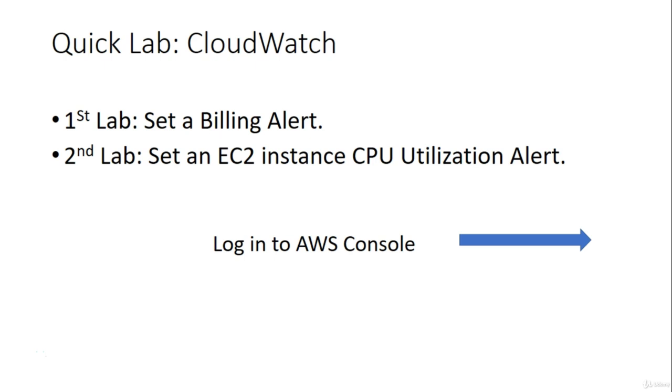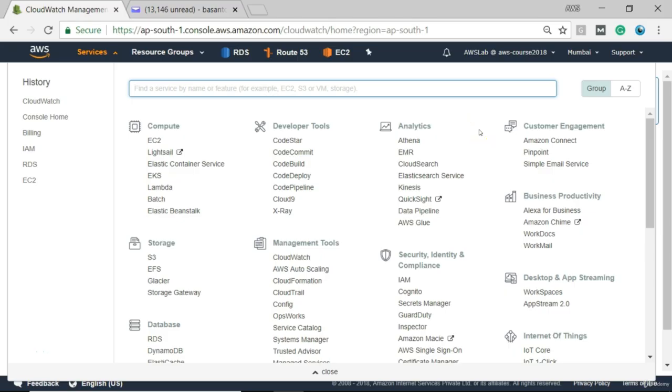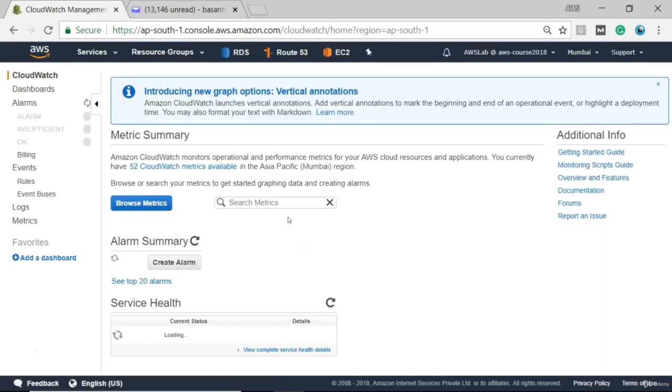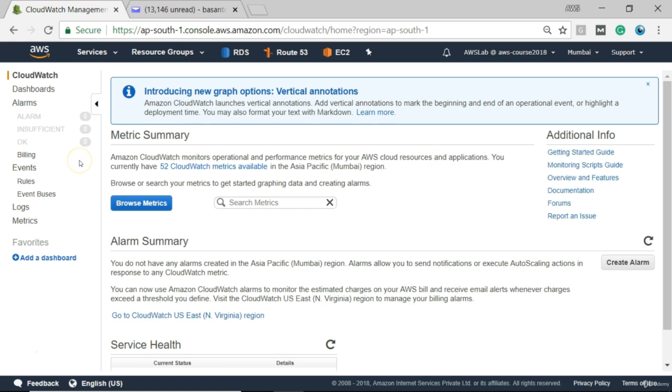The objective of the first lab is to set a billing alert, and then we will have the second lab, set an EC2 instance CPU utilization alert. So we'll log into the AWS console now. Hello, and I am in the AWS console for a quick lab of AWS CloudWatch. So I'll go to Management Tools and I'll click CloudWatch. So here's our first objective, to set a billing alert.